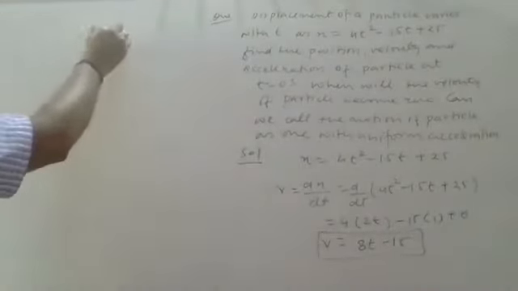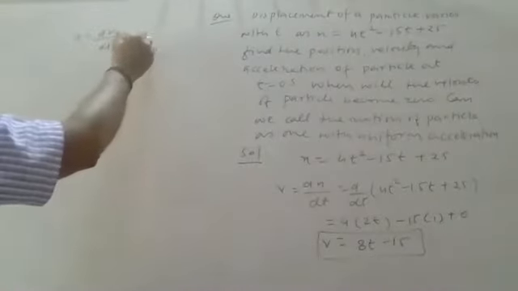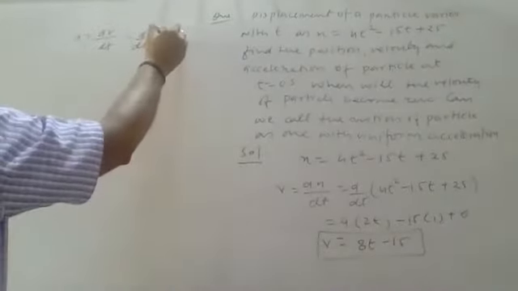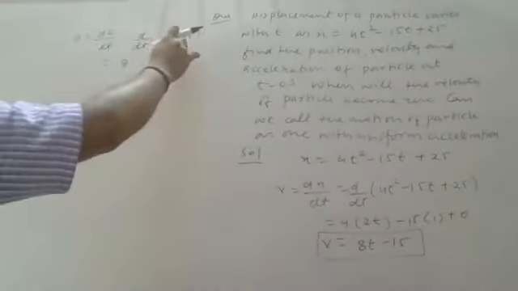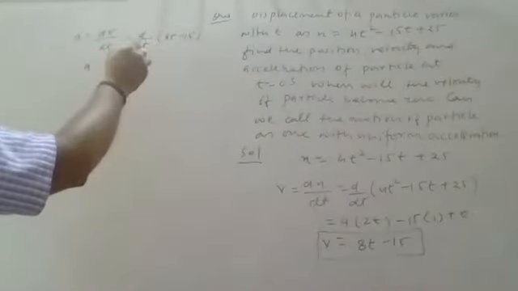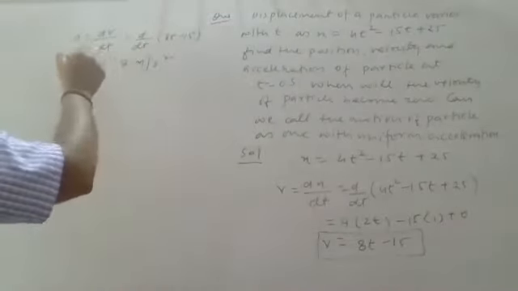Now I have to find the expression of acceleration also. The acceleration is the differential of velocity. So d by dt of your velocity, that is 8t minus 15. Now differentiate it. 8 stays out. Differential of t will be 1, and differential of a constant will be 0. The acceleration value will be 8 meters per second square.